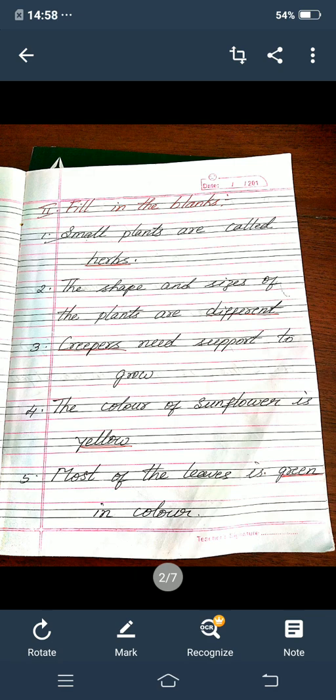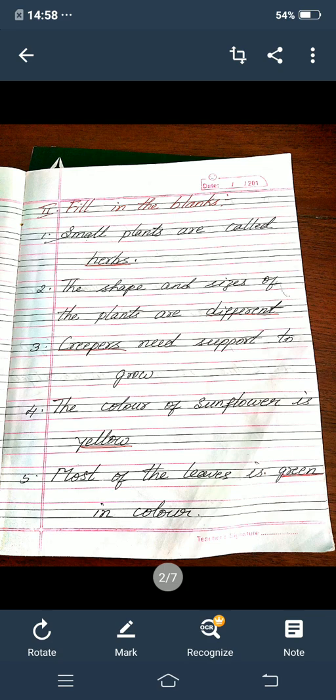Once again I am going to repeat. First one, small plants are called herbs. Second one, the shape and sizes of the plants are different. Third one, creepers need support to grow. Fourth one, the color of sunflower is yellow. Fifth one, most of the leaves is green in color.